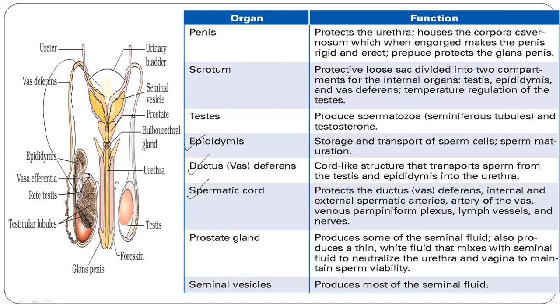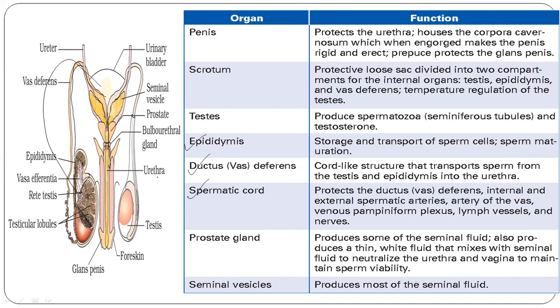Then coming to spermatic cord. Now what does this spermatic cord do? Spermatic cord protects the vas deferens, internal and external spermatic arteries, the artery of the vas, venous pampiniform plexus, lymph vessels, and nerves. It helps in the protection of the other veins and arteries which are involved in the reproductive part of the male.